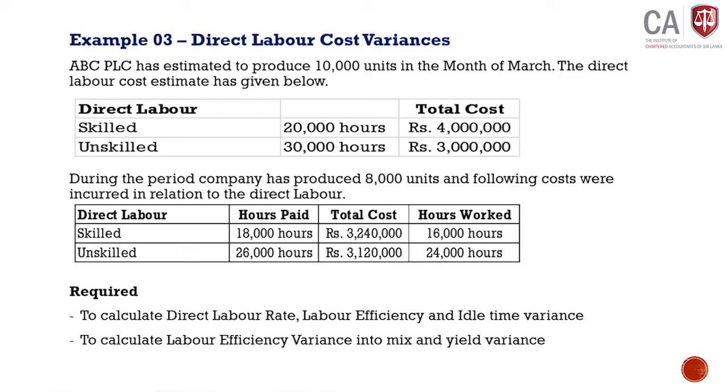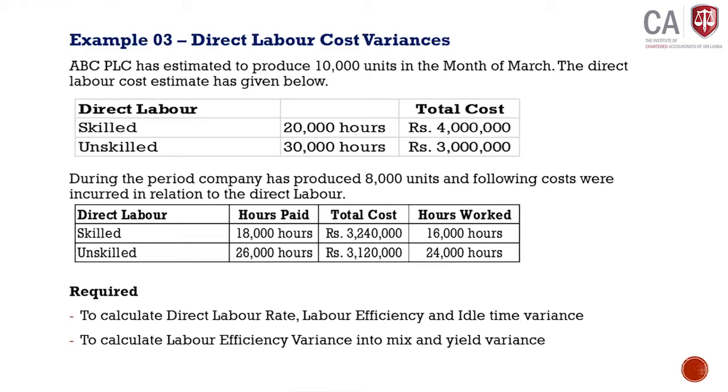When you are going to analyze direct labor cost variance, it will mainly divide into three sections: direct labor rate, direct labor efficiency and idle time. Idle time means you might have paid for hours, but there is no actual productive usage or no actual production for those hours, labor being idle.